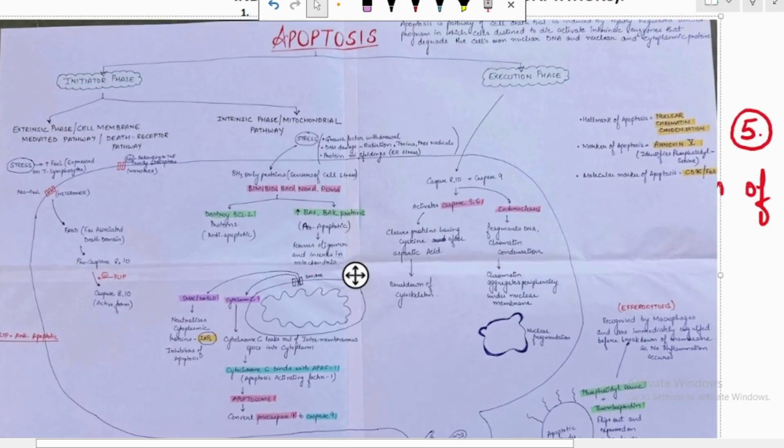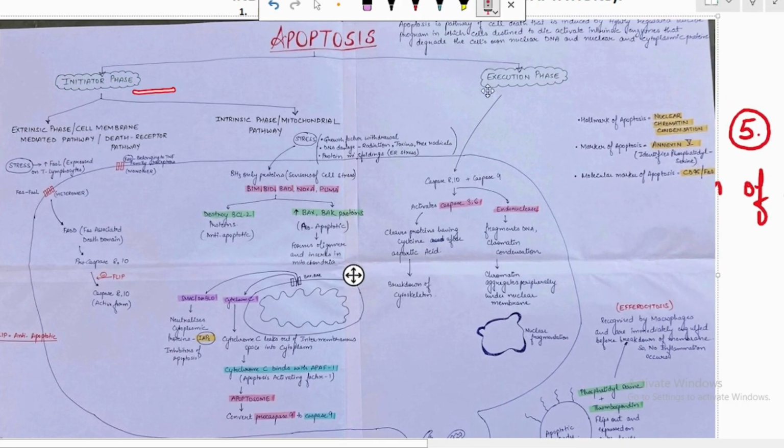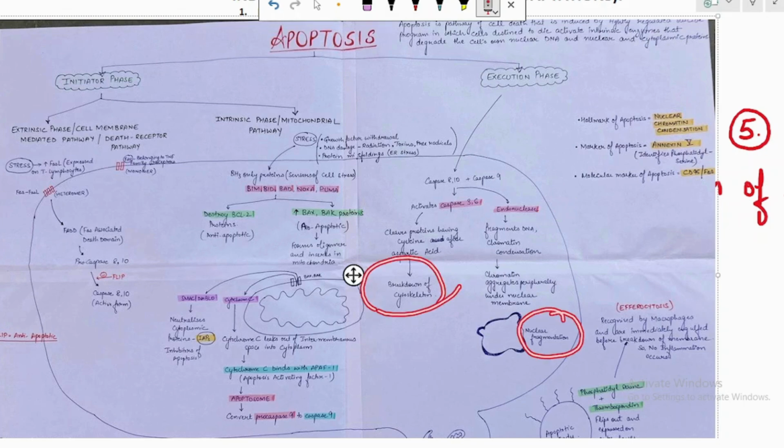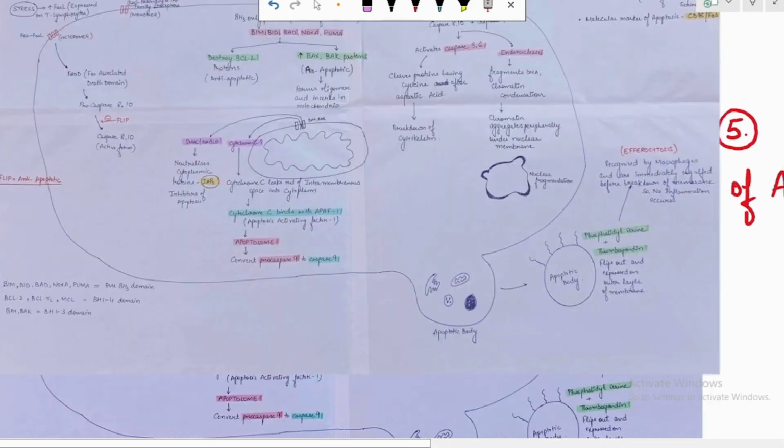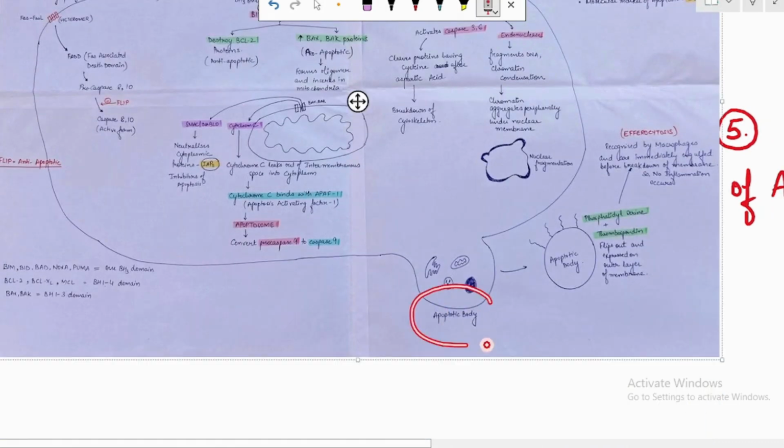There is an initiator phase, there is an execution phase. The initiator phase will lead to activation of caspase 8 and 10 and caspase 9 via two pathways, and the execution phase, with the help of activated caspase 8, 10 and 9, will lead to the activation of caspase 3 and endonuclease. That will lead to the breakdown of the cytoskeleton and the nuclear fragmentation. This will lead to the formation of the apoptotic bodies.